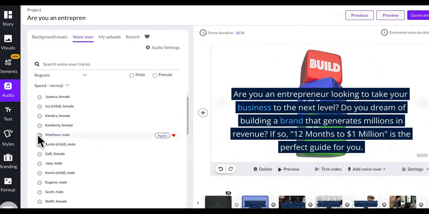Okay, look at Matthew. Welcome to Pictory. It has been shown that video increases conversion rates by... Boom, that's Kendra. Welcome to Pictory. It has been shown that video increases...